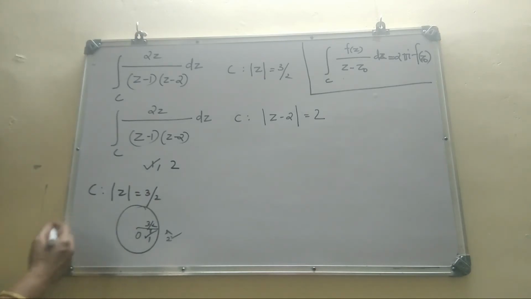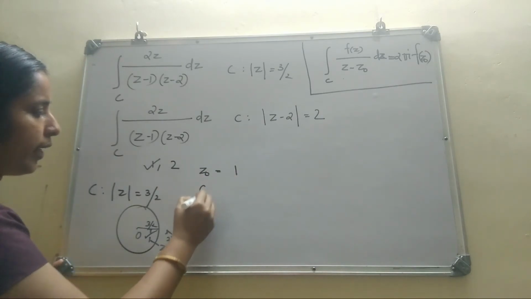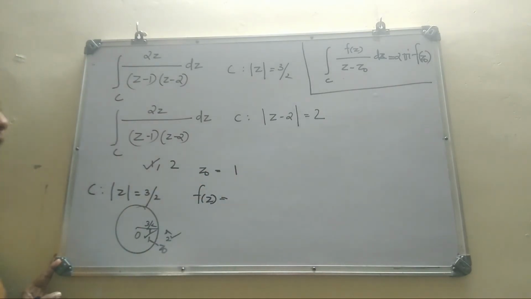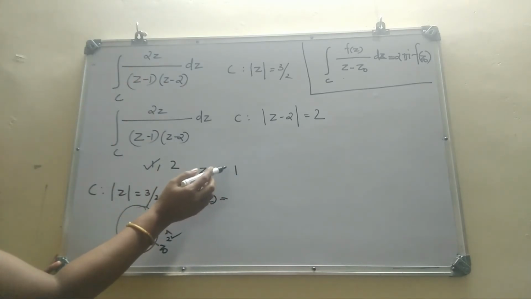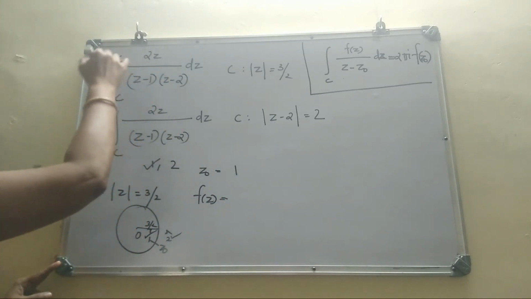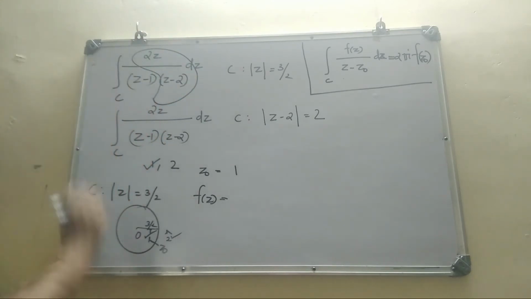Here you can apply Cauchy's integral formula by taking Z0 as 1, the inside singular point. Next f(z): the singular part of 1 is this 1 by z minus 1. You consider the remaining function as f(z).